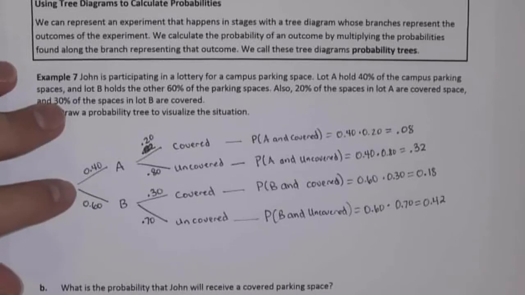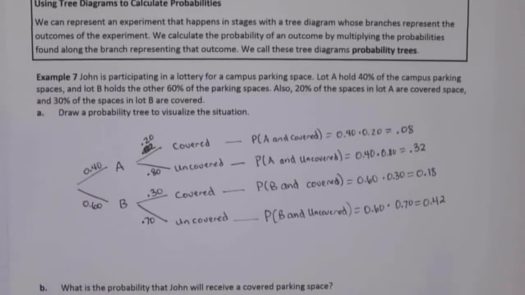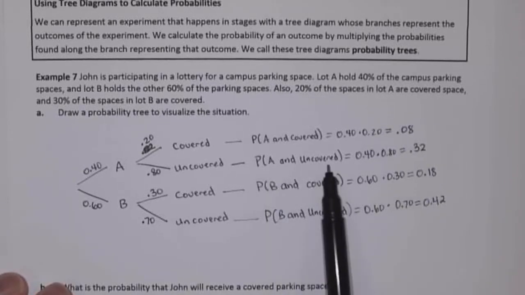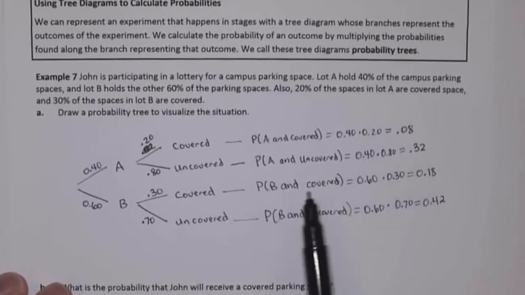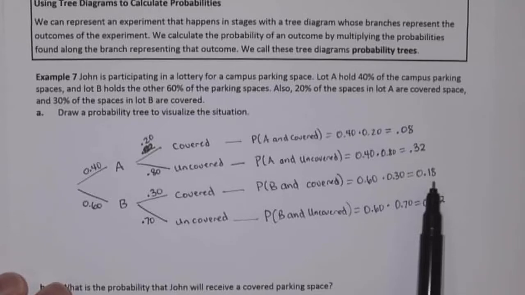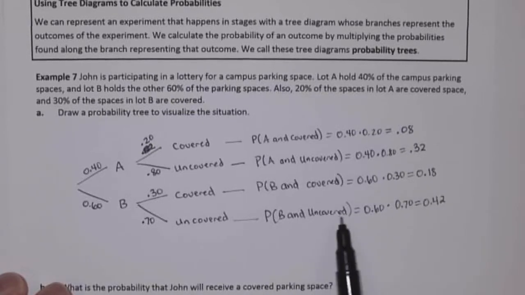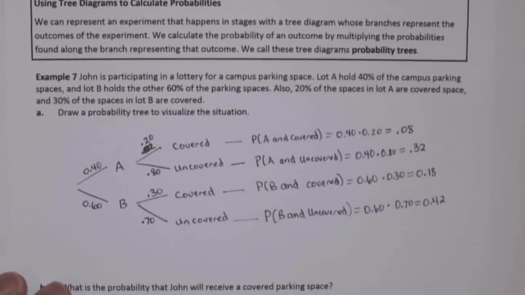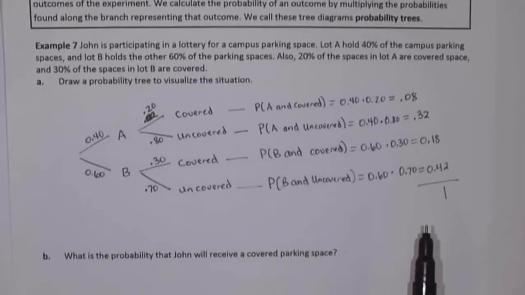Now this is our probability model. This is all of the possibilities. A and covered, 0.08 probability. A and uncovered, 0.32 probability. B and covered, 0.18 probability. B and uncovered, 0.42 probability. So this is our probability model. If we add those up, that adds up to 1.